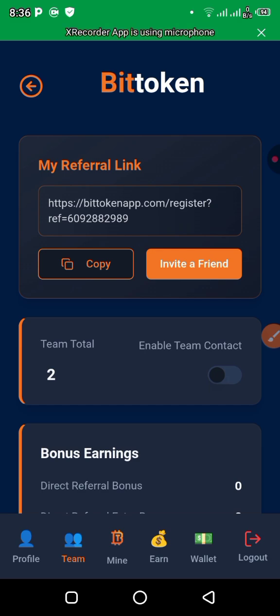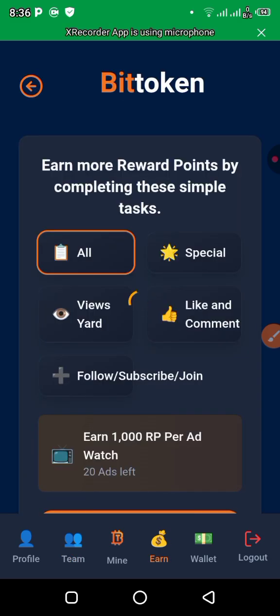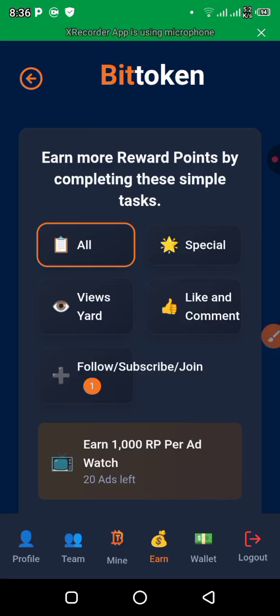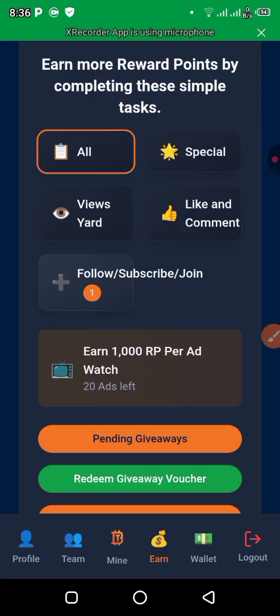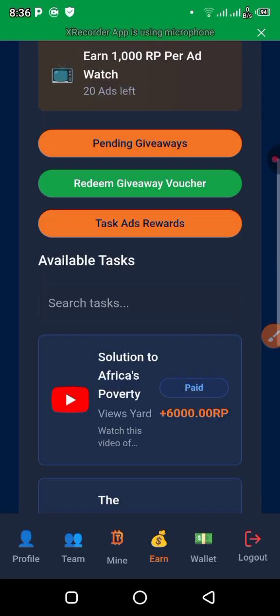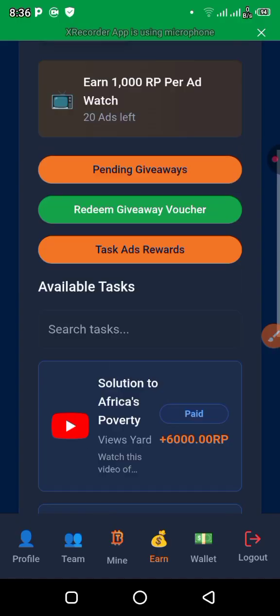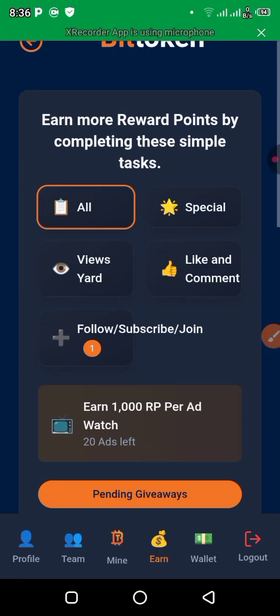If you come on this end, they are giving tasks, they say earn reward. Earn reward points by completing these simple tasks. If you click on all, this is where you will see them. I've done this one already, but if you want to choose them one by one, you can come on this social.